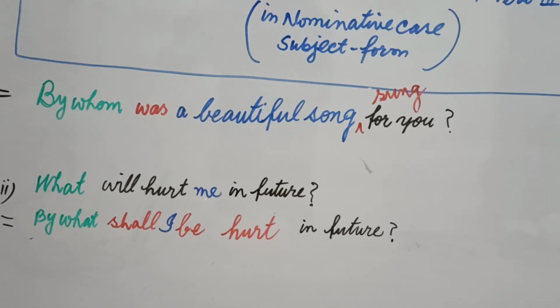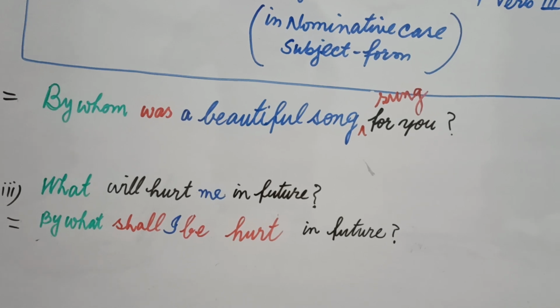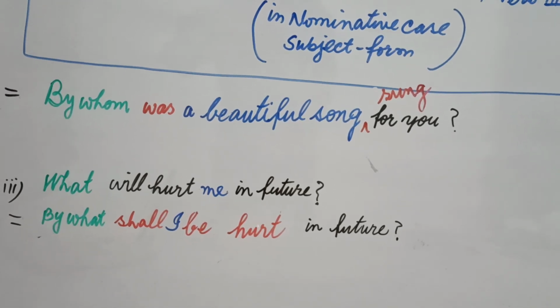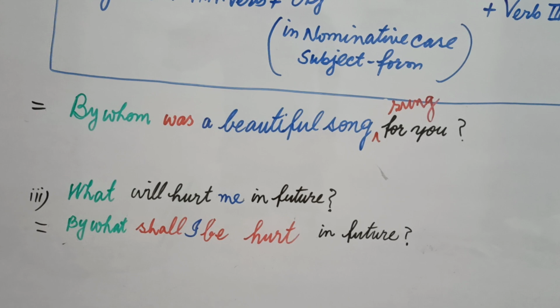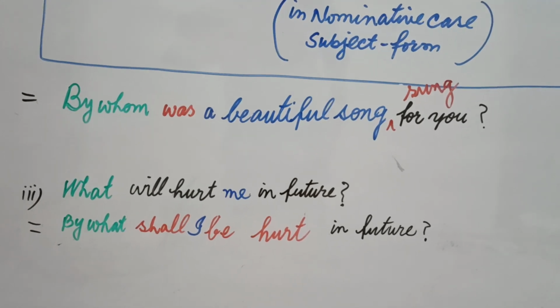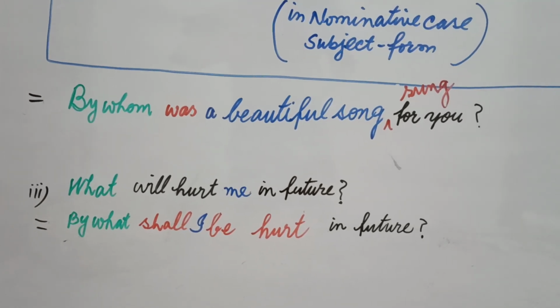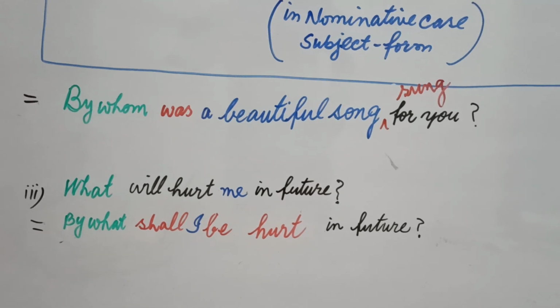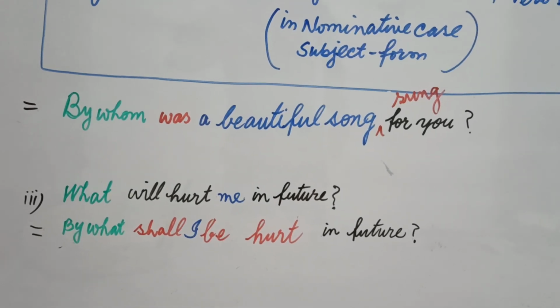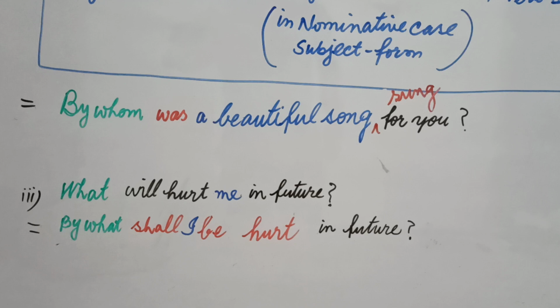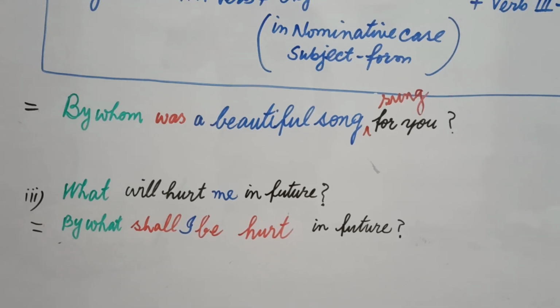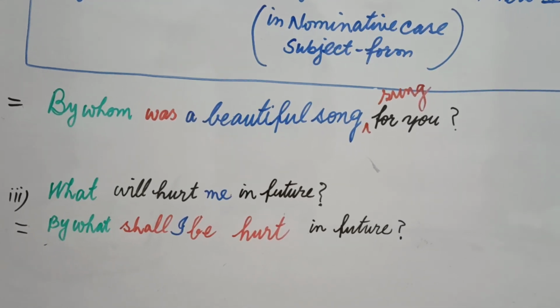Me, written in this blue color, is the object and it will come before the verb. In this way, we will use the helping verb according to the newly formed subject I: shall, because will was used because of what and shall is used because of I. So our structure is by what shall I be hurt in future.